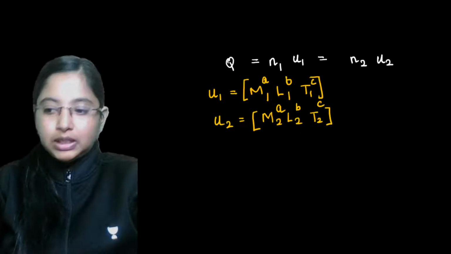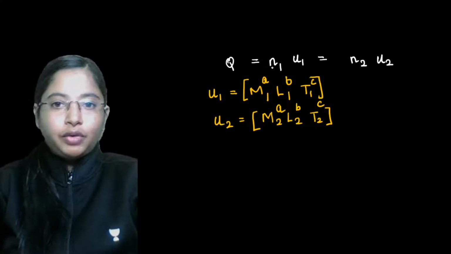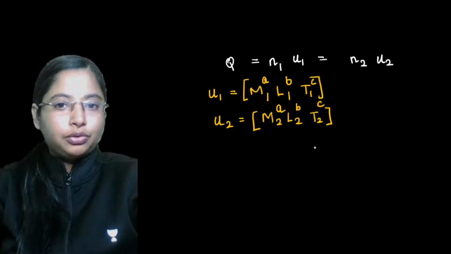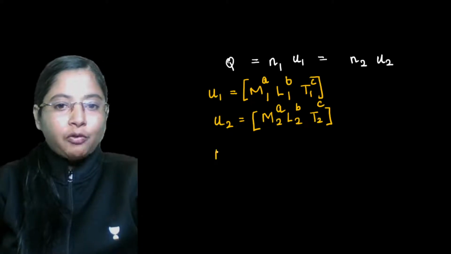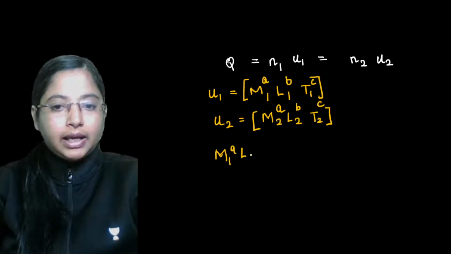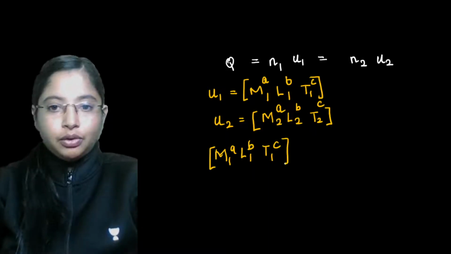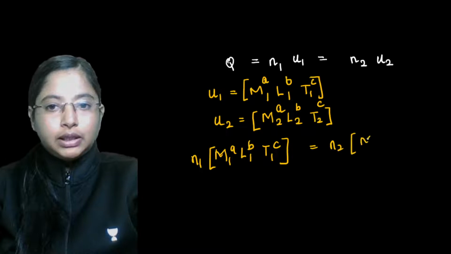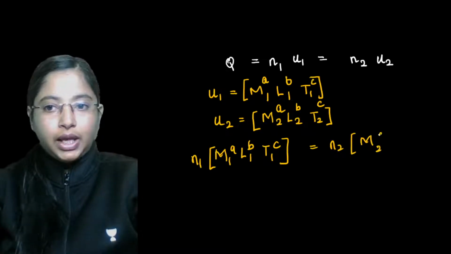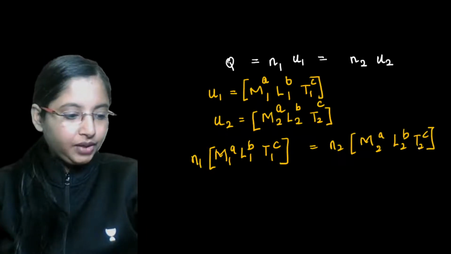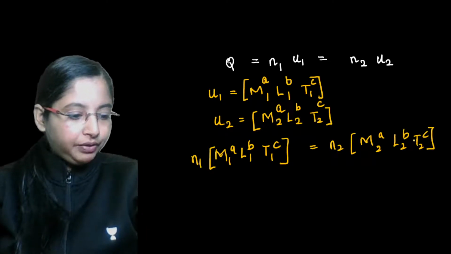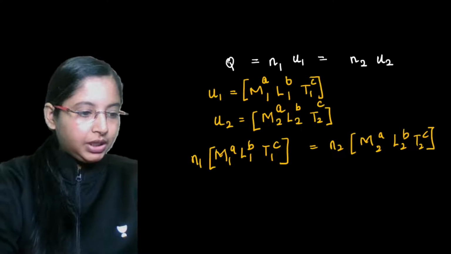So substitute this in this particular given equation. What we know, n1 u1 is equal to n2 u2. So m1 a, l1 b, t1 c, this value into n1 is equal to n2 into this value over here, that is m2 a, l2 b, t2 c. Now that we have given this in these terms,